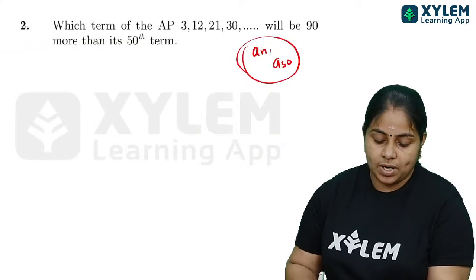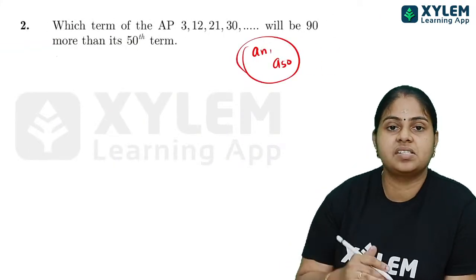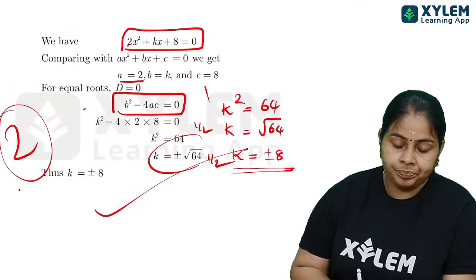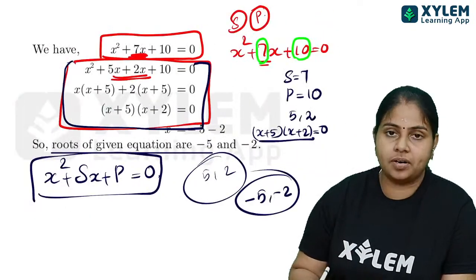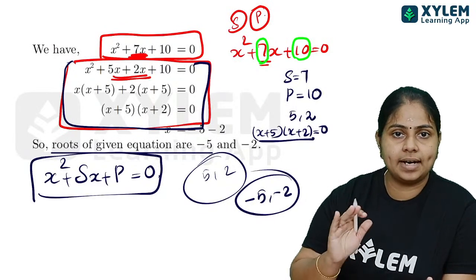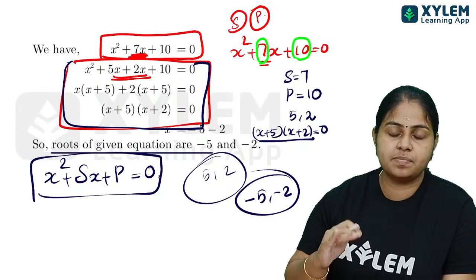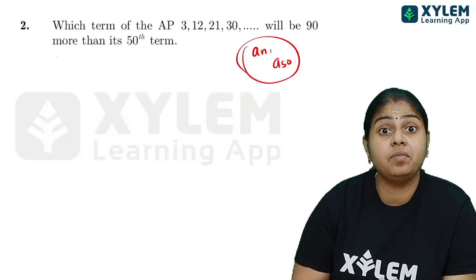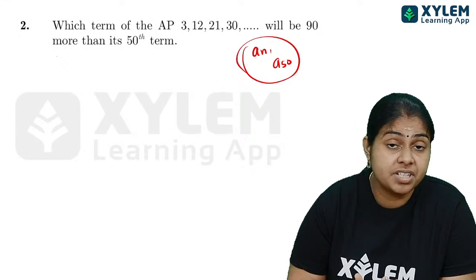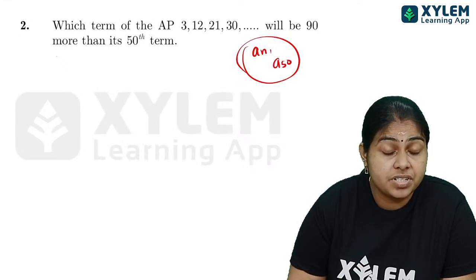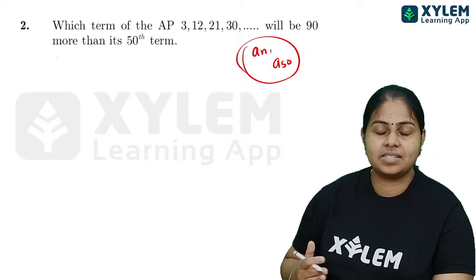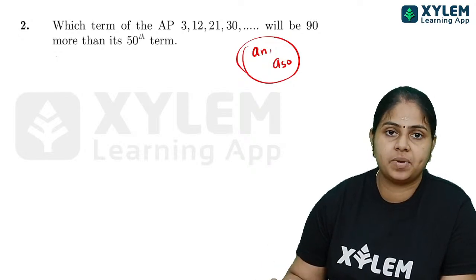Okay, next one, which term of the AP. The next question will definitely be an AP question. Suppose the first question you got here is an AP, then the second is quadratic. That is how it is alternately seen in all our sample question papers. Okay, so that is why I am saying. And one more thing, children, in the CBSE official website, there are 2 sample questions available. Anyway, soon we will be discussing all those questions. Basic and standard, both the sections we will be discussing later.